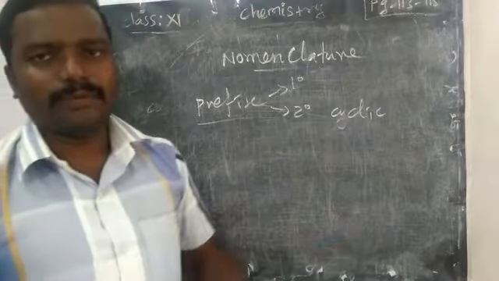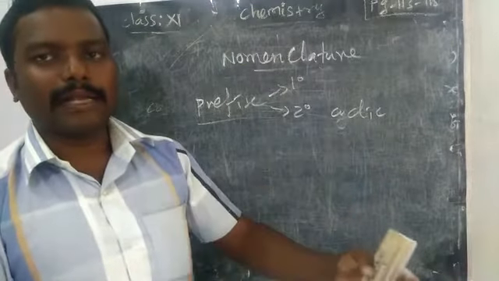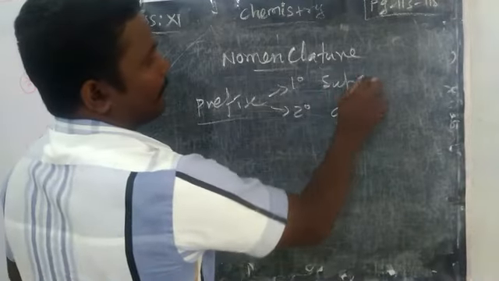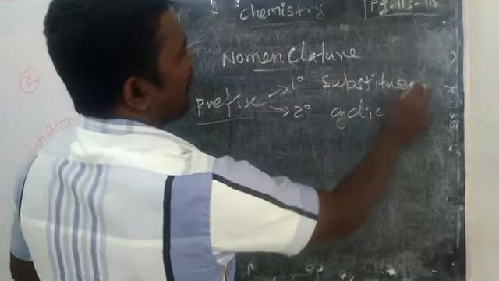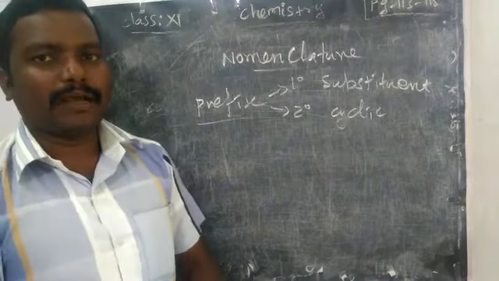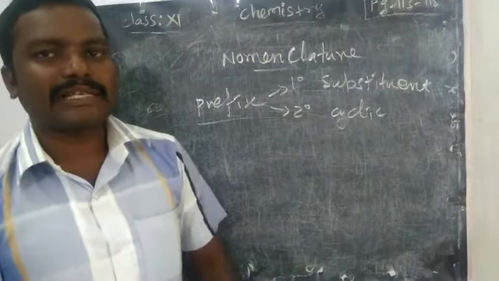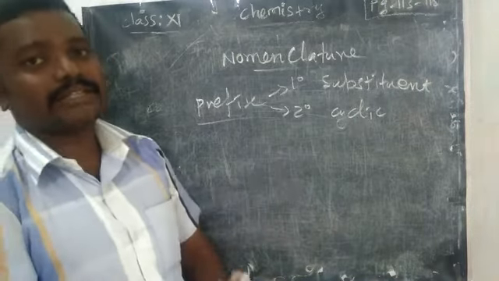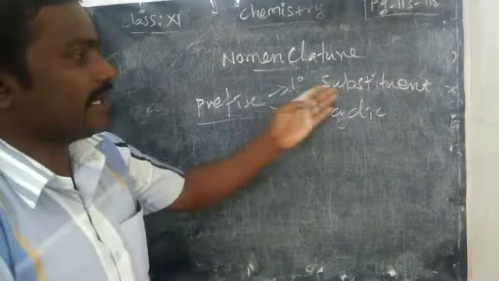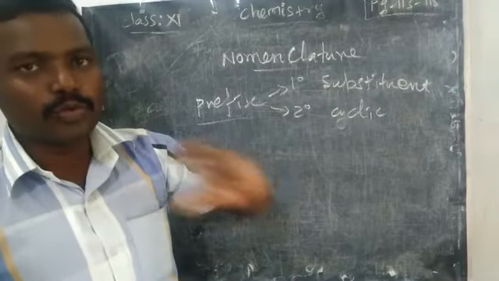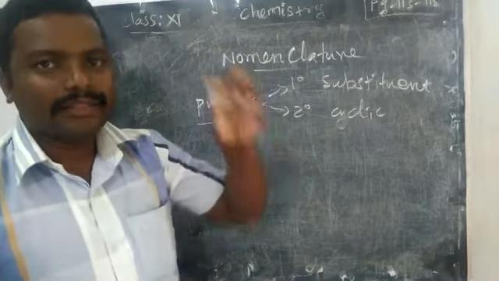One is cyclic, another one is that you have to take the substituent name with number. What is a substituent? It may be an extra CH3 group, or a CH3CH2 group, or a halogen. Any substituent that is there, you should write first, with the number of the carbon in the parent chain or root word to which it is connected.